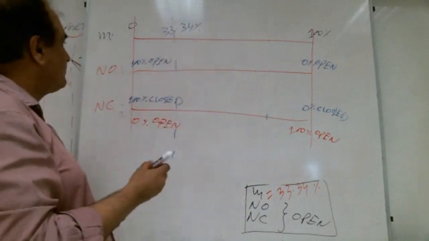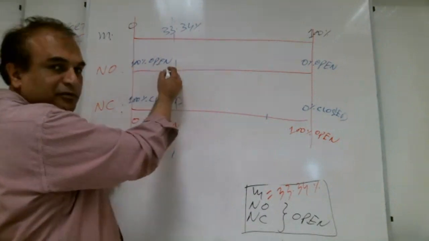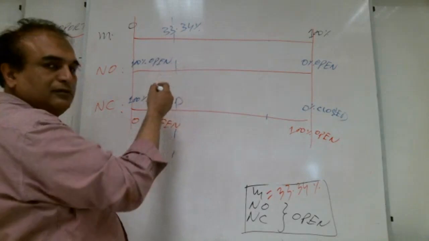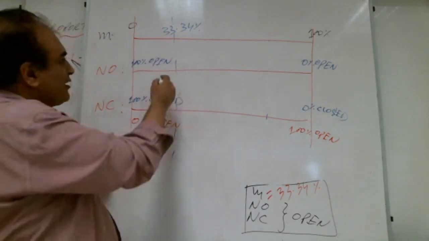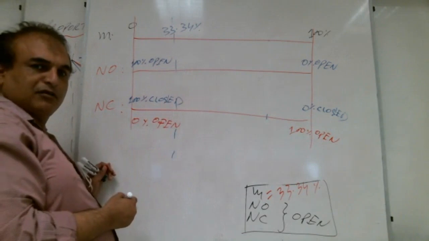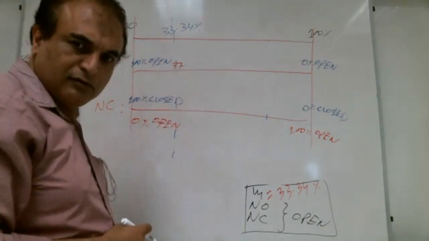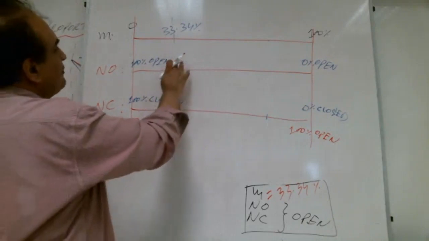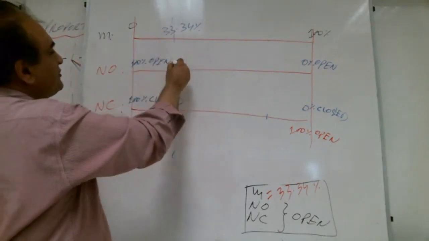Right, Shabab? So how much open? If it is normally open, how much open, Shabab? Very good. 77 point... Not 77, Shabab. 66, teacher. 66.